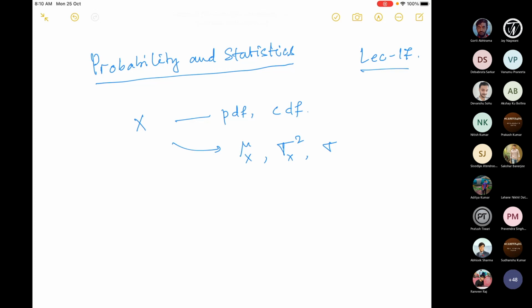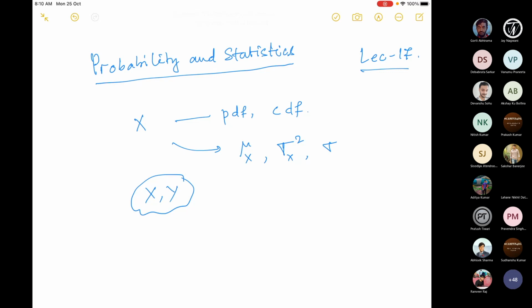Then we said we can have a pair of random variables x, y, and we also studied the covariance, the product mean, and the correlation coefficient. A pair of random variables measure two different things about some random experiment, and we talked about when they are independent.